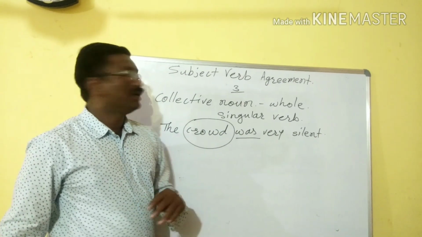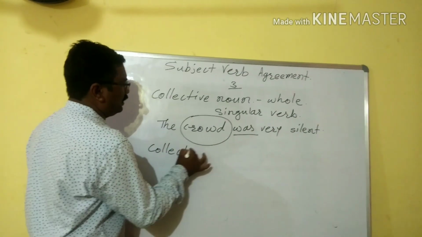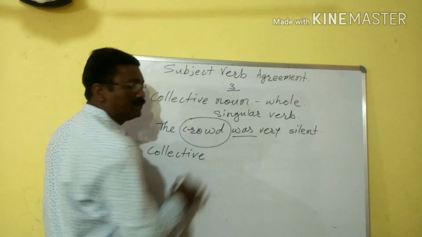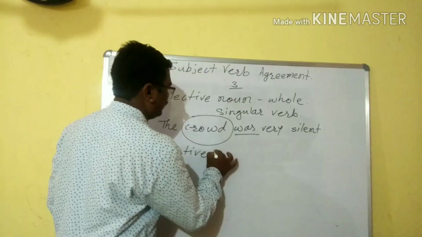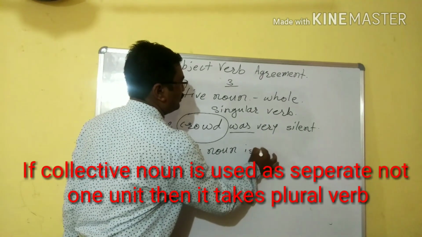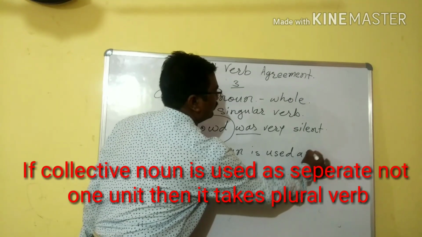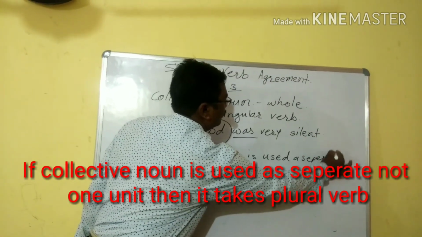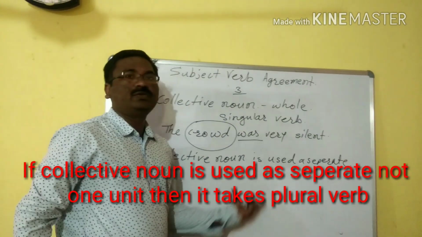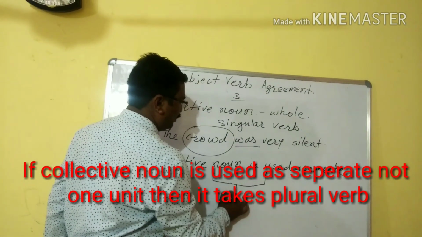But if the collective noun is used as separate, then we should use a plural verb.